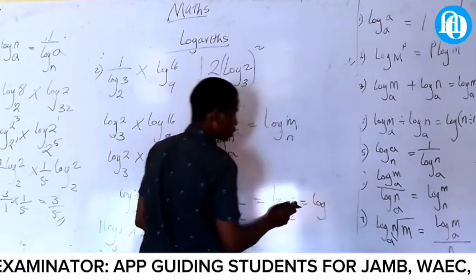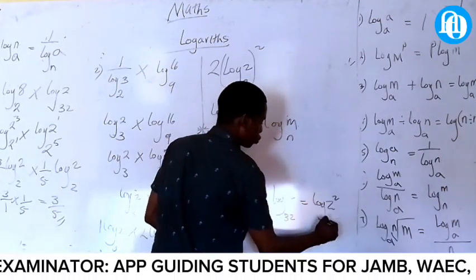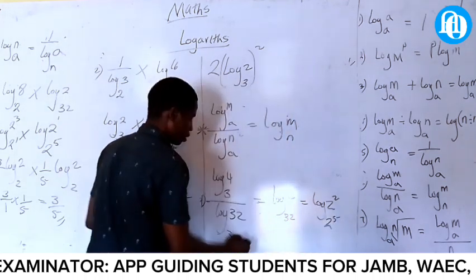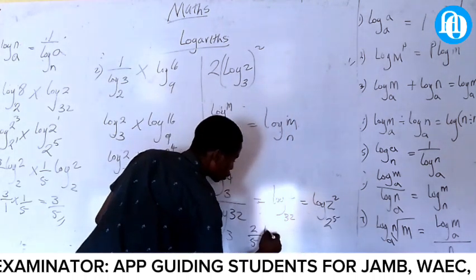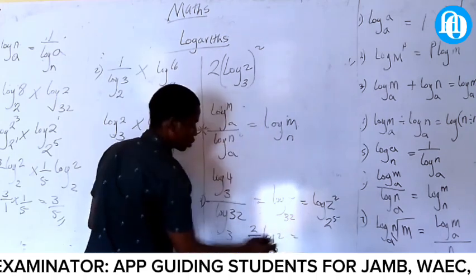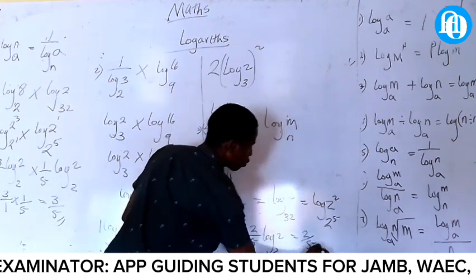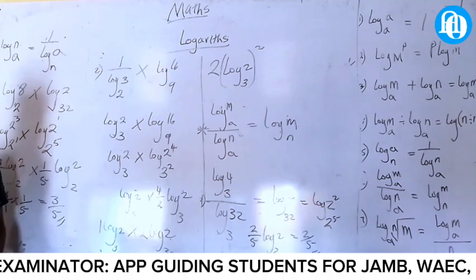Split this one. It will now be log what? 2 raised to power 2, and 2 raised to power 5. Take this one, 2 all over 5 log 2, 2. Answer is 2 all over 5. All this one, you must know it.